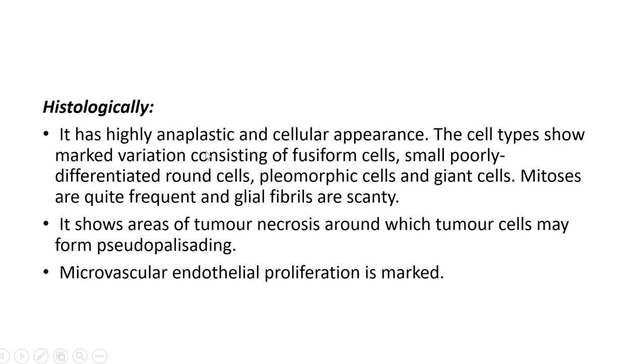Histologically, what we see is a highly anaplastic and cellular appearance. The cell type shows marked variation consisting of fusiform cells, small poorly differentiated round cells, pleomorphic cells, and many tumor giant cells. Mitosis is quite frequent. The important thing we see here is areas of tumor necrosis surrounded by tumor cells which show pseudopalisading, which is very typical for a GBM or glioblastoma multiforme. So there will be areas of necrosis, and surrounding that you will see tumor cells arranged one on top of the other. That is what is referred to as pseudopalisading. And as I mentioned in the previous anaplastic astrocytoma, microvascular endothelial proliferation is marked.